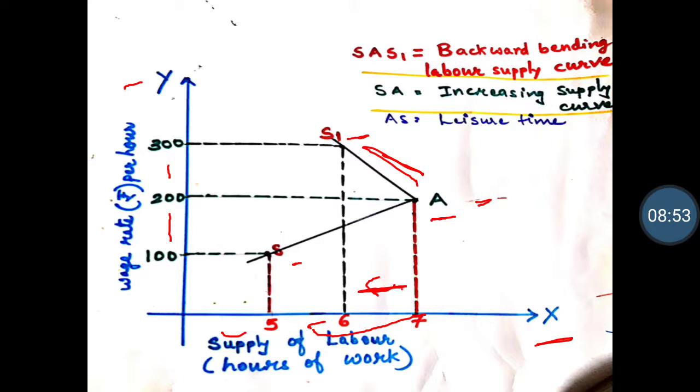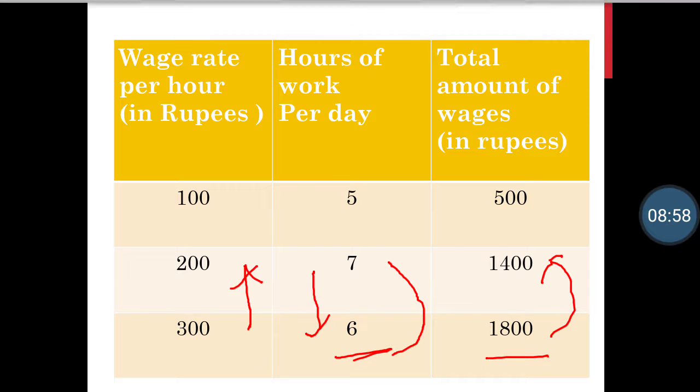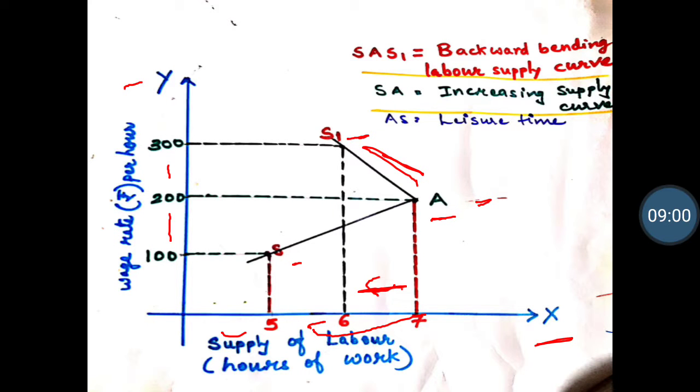So, SA shows your increasing supply curve, that is the upward supply curve. Then AS1 shows your leisure time. Leisure time means they don't prefer to work for more hours.